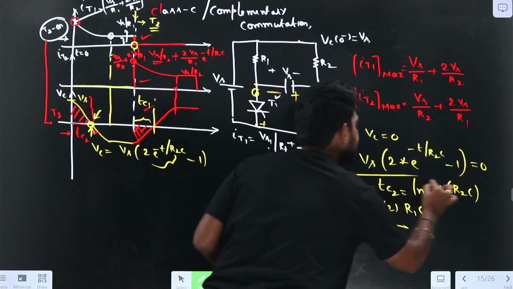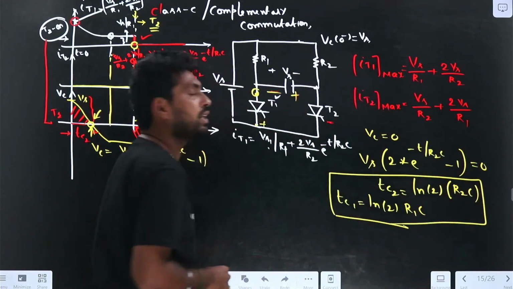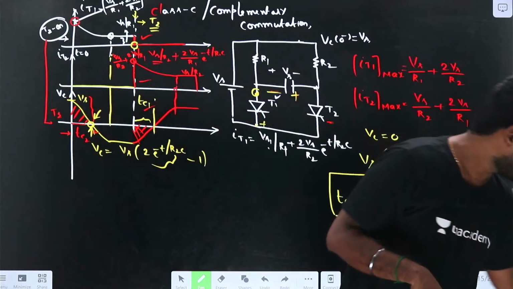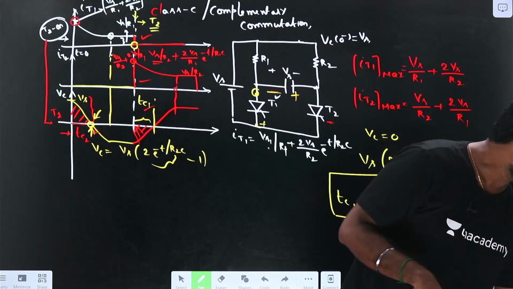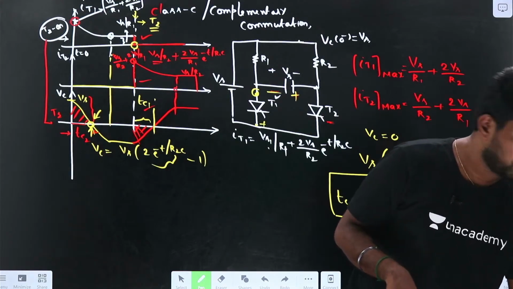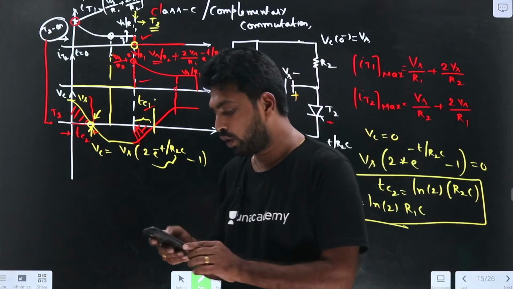So TC1 and TC2 are the circuit turn off times for thyristor 1 and thyristor 2. Right. So up to here, if you have any doubt, you can ask, guys.